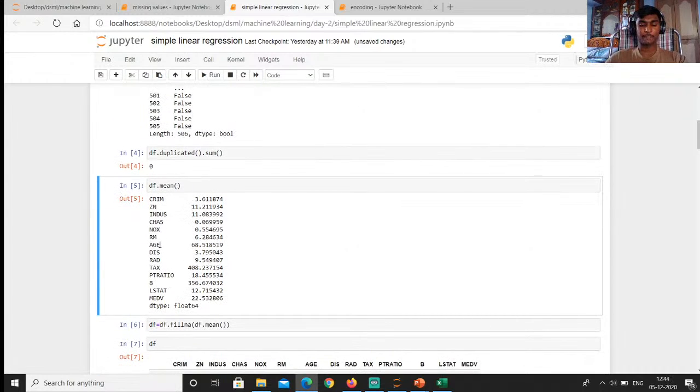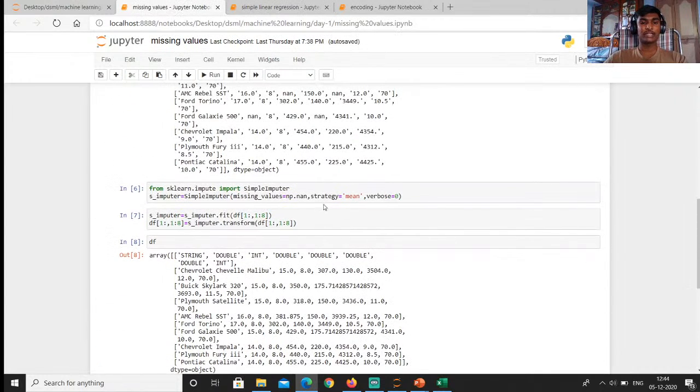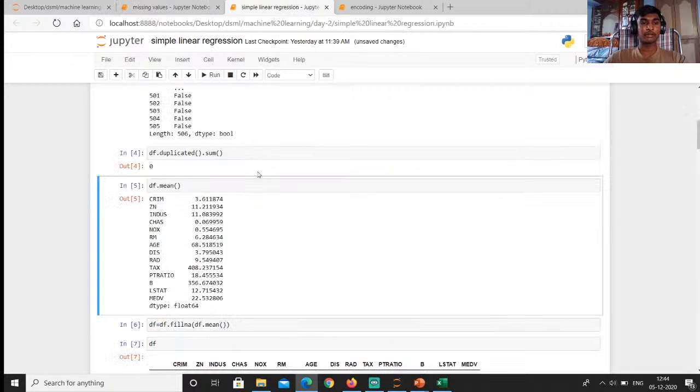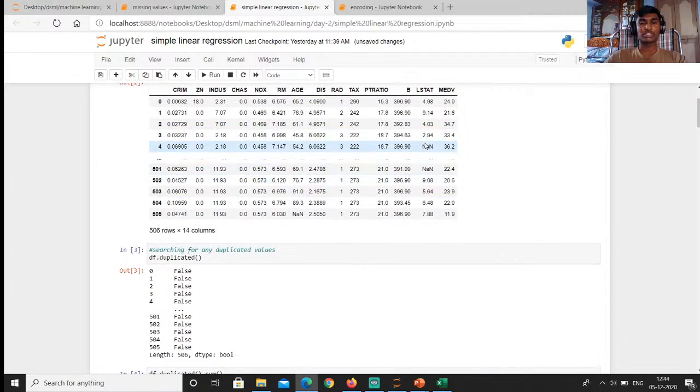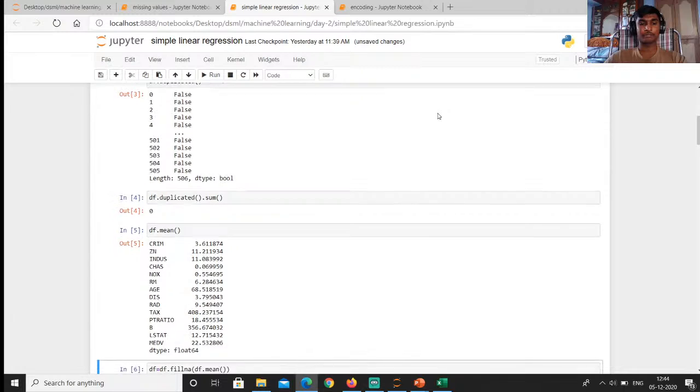In the previous missing value section, you saw that we used the strategy mean. Here we are using the same strategy, but in a different manner. Directly we are calling df.mean. You can see that for every attribute we get the mean value. You can see here I have LSTAT values, some as NaN.